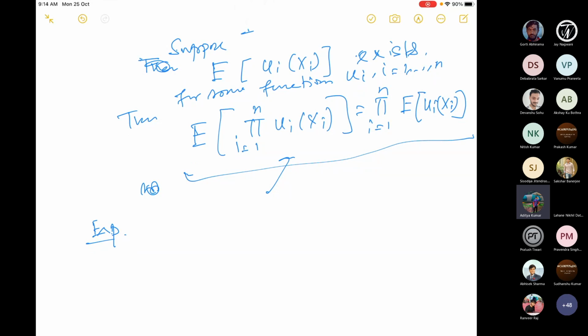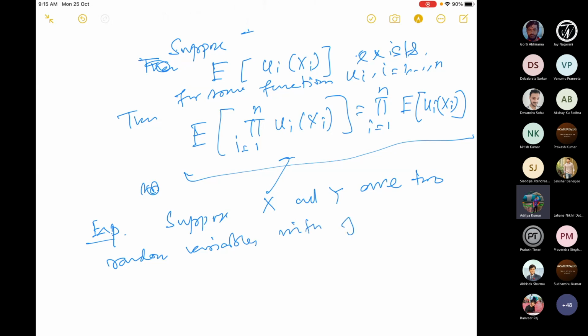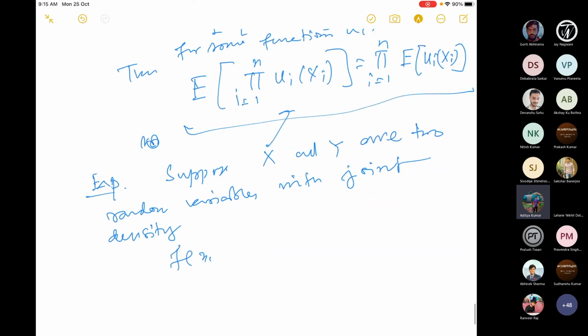So suppose this is the problem. Suppose X and Y are two random variables with joint density, let's say this: f(x,y) is equal to e to the power minus (x plus y), when 0 is less than x, y less than infinity, and 0 otherwise.